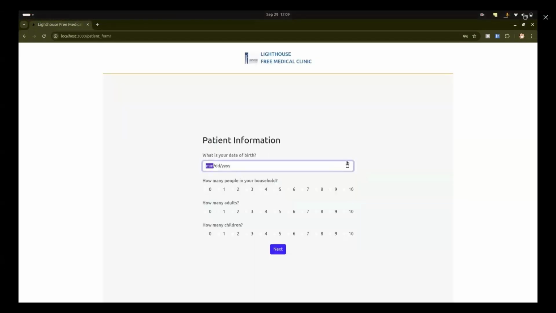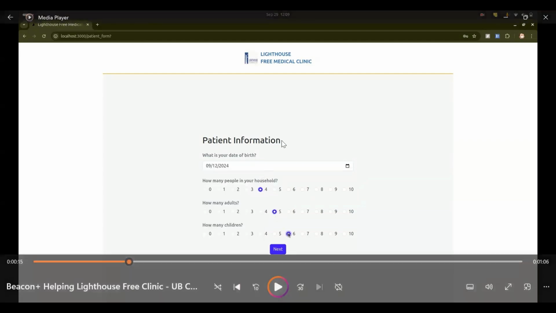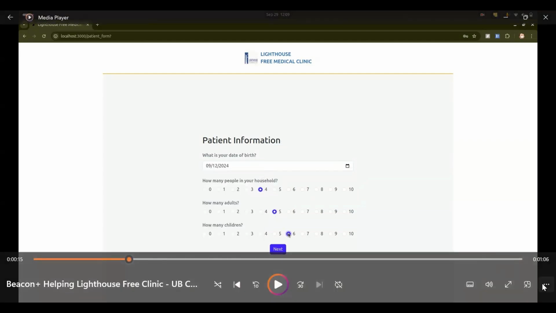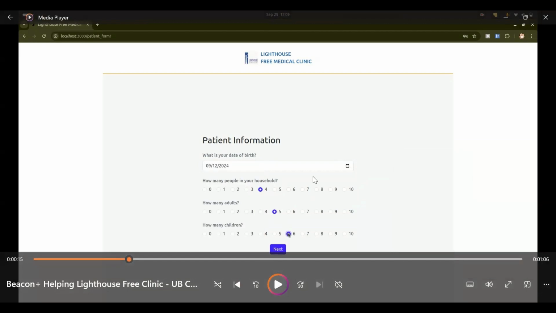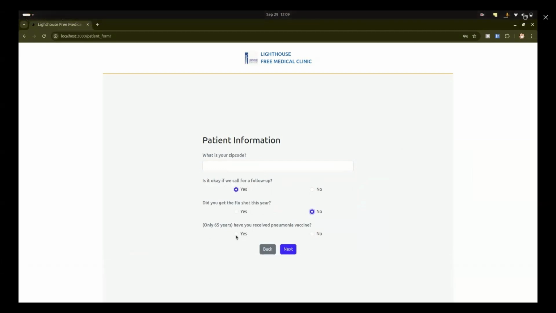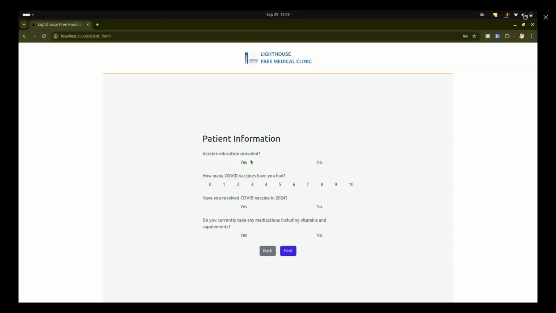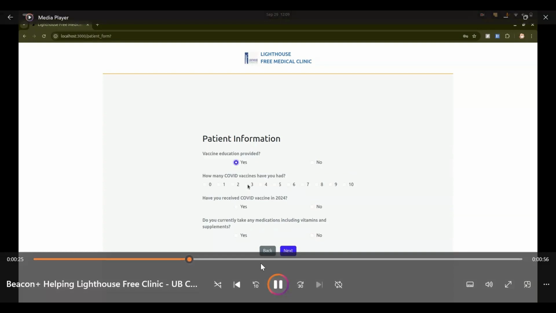Here we'll be giving the patient information. We fill in all the useful information from the patient. Here the person is filling in the date of birth and so on. Let me make this a little slower so that we can follow through. After filling in the information, this takes the geographical location of the person, either in the United States, or the citizenship status, and which state he belongs to, either New York or other states. So these factors affect the person's insurance.